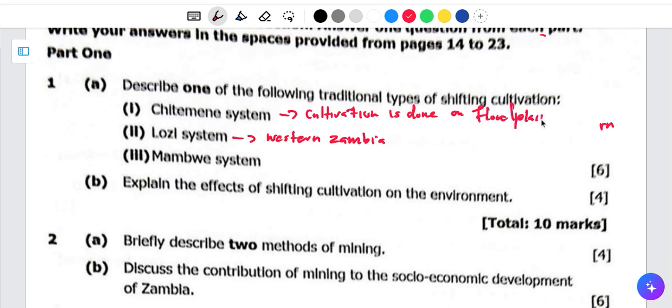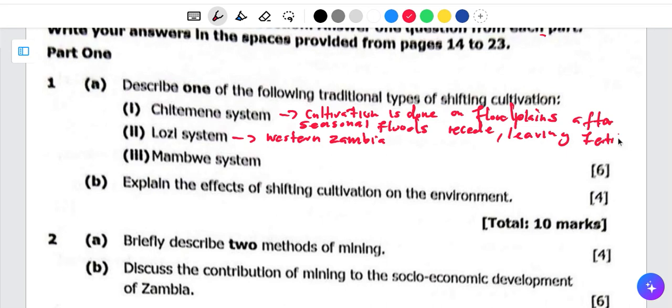That is where the cultivation is taking place after seasonal floods recede, leaving fertile soil. So that is very, very important to know here.